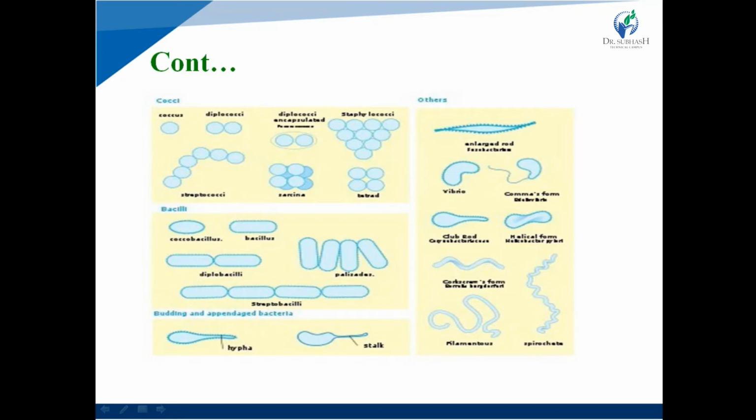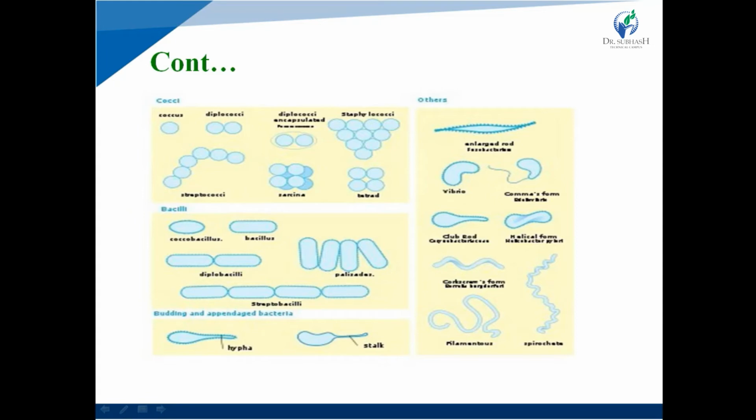After staphylococci, the streptococci figure is present. Sarcina is also present. In Sarcina, 8 cocci are present. And the last one is tetrad. In tetrad, 4 cocci are present in a group.